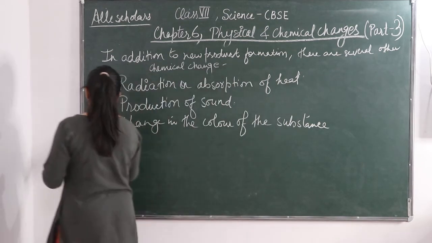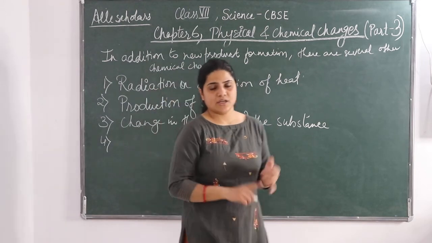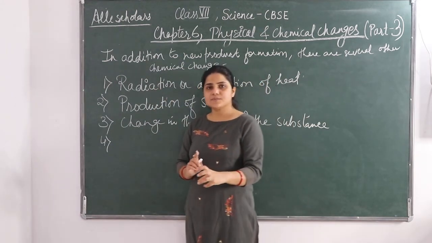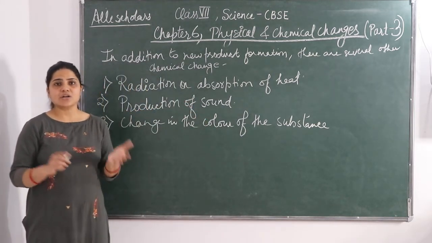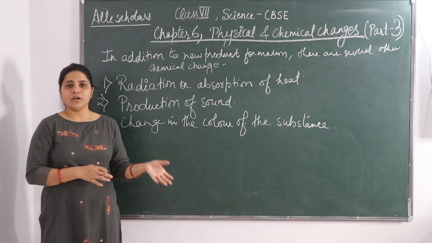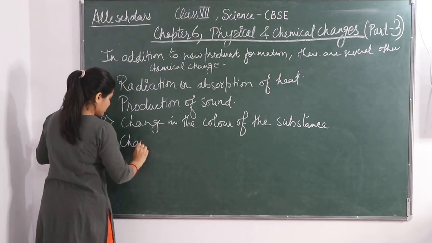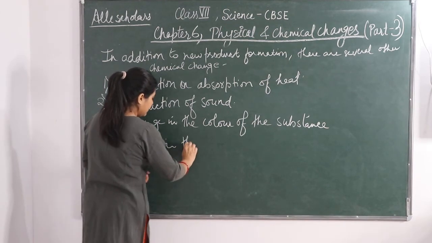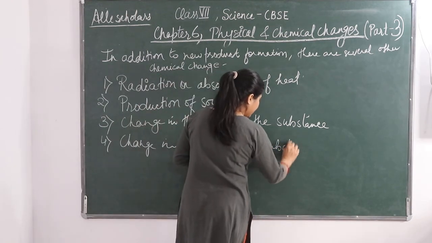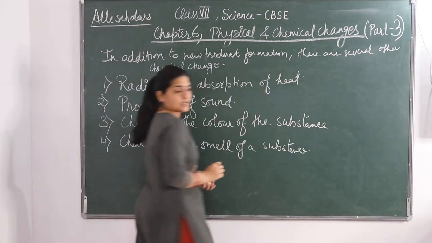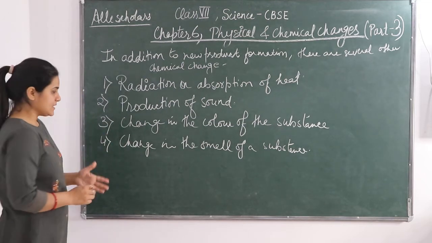Fine. The next we have discussed is the change in the smell of a substance. If there is a change in the smell of a substance, either the smell has been enhanced, or the smell has been totally changed, or the smell has gone, all these are again a chemical change. So change in the smell of a substance, in which we have taken the example of spoiled food which smells very bad. There is a foul smell, or you can say a rotten smell.